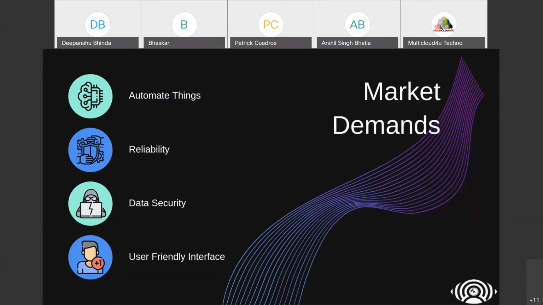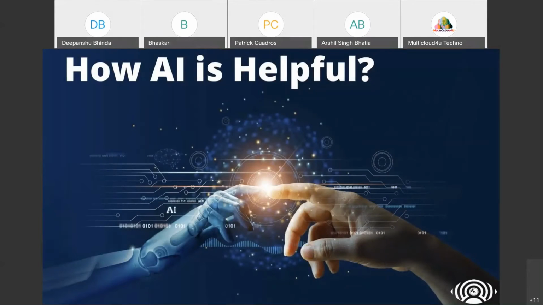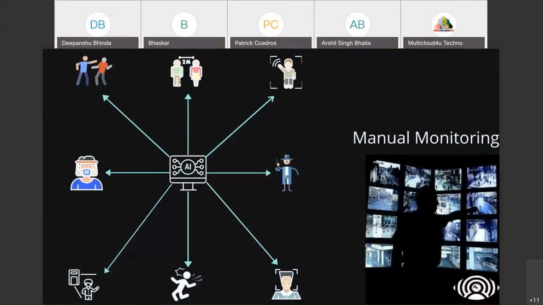Like most of you have watched some videos, like the Iron Man suit, but why? Because of the user interface, how the thing is shown, it is easier for any user to visualize and understand each and everything. So that's what the user wants. So how is AI helpful over here? From this point, my colleague Mr. Ranjit Singh Bhatia will take over.